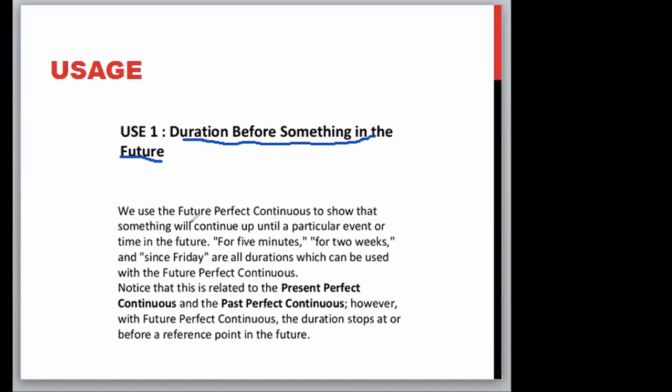In the present perfect continuous, the action began in the past and continued until a time in the present. But for the future, the action will begin sometime in the future, continue, and also end in the future. With future perfect continuous, the duration stops at or before a reference point in the future.